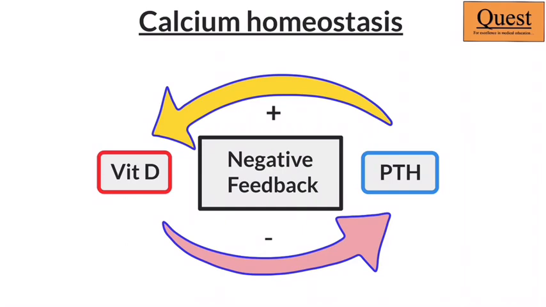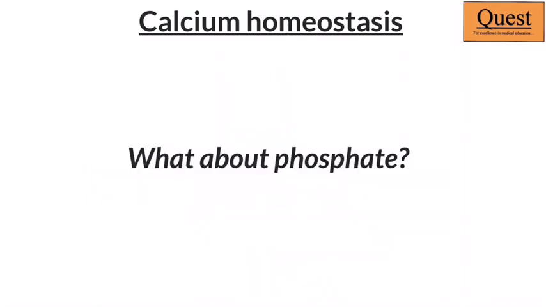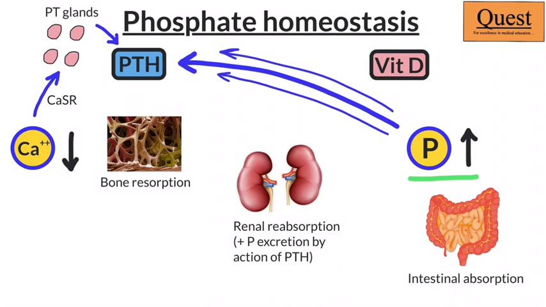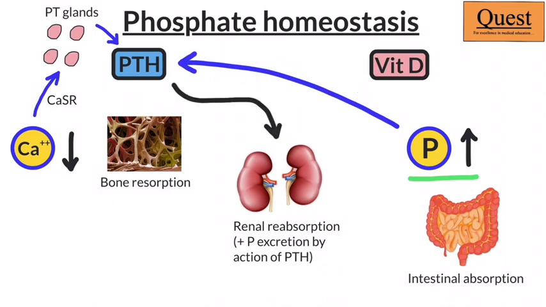But wait a minute. When we spoke about the bones, we spoke of calcium, and we also spoke of another element, that was phosphate. Does phosphate fit anywhere over here? Actually, it does. When I have an increase in serum phosphate, that is a very potent stimulus for release of PTH. And PTH, when it acts on the proximal convoluted tubules of the kidneys, is responsible for phosphaturia. That means it decreases serum phosphate levels.